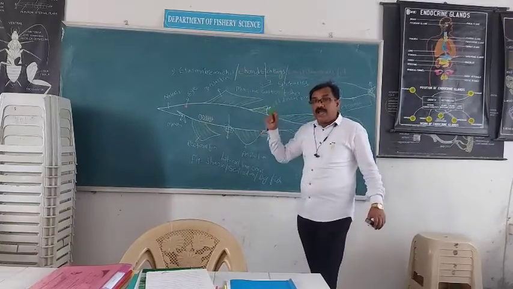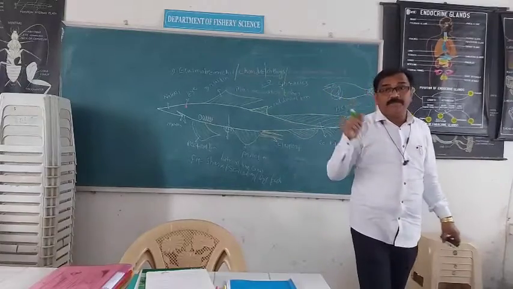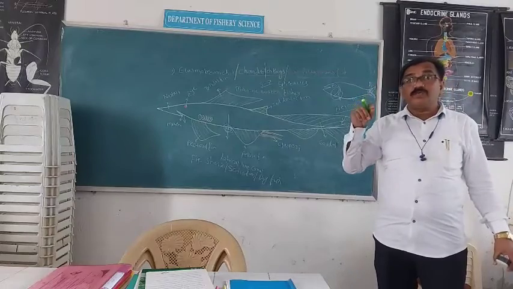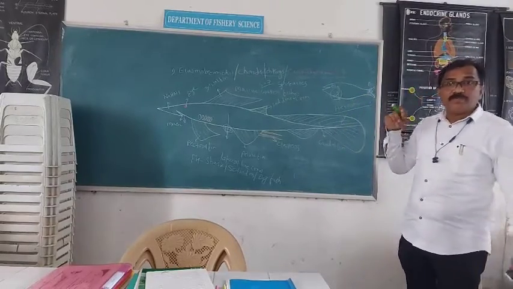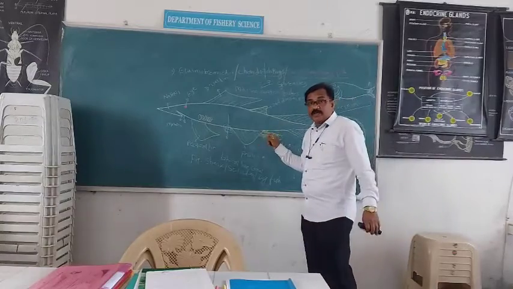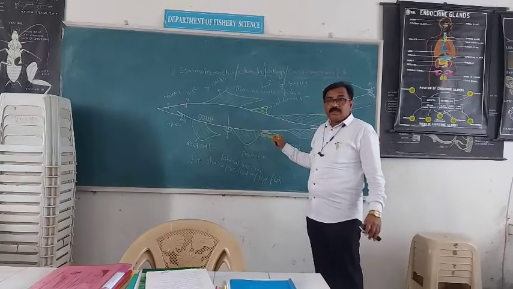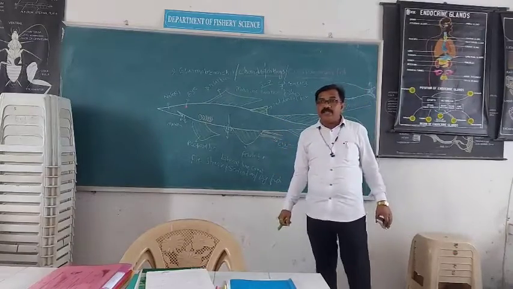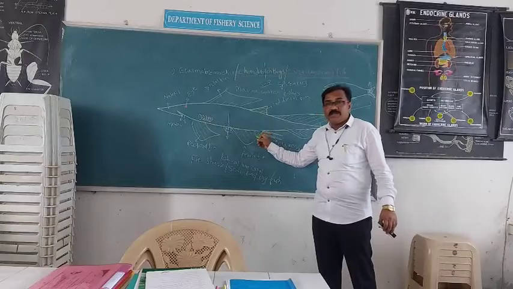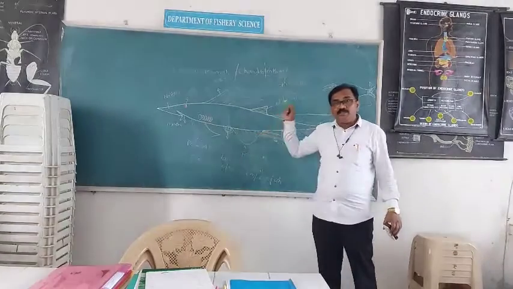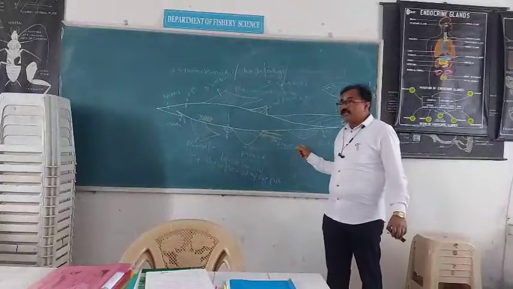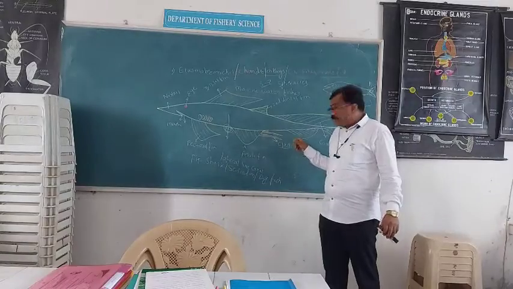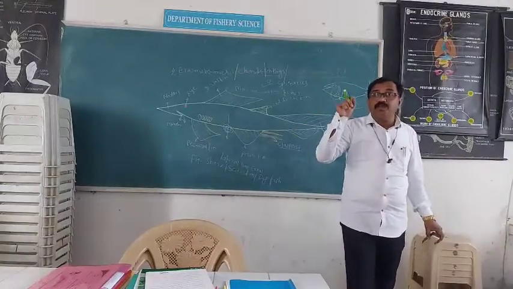In this class, Elasmobranchia, male and female can be identified externally. Sexual dimorphism is seen. Sexes are separate. The male possesses a male copulatory organ called the clasper, behind the pelvic fin. Such claspers are absent in female fish.